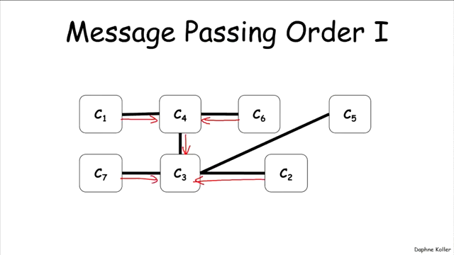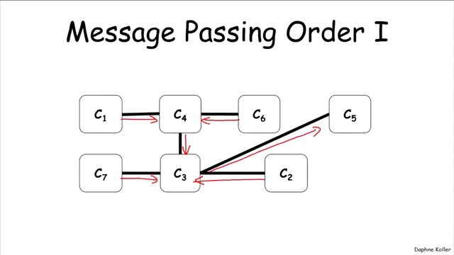C7 can pass a message to C3, and you notice there are a lot of arbitrary decisions in how I ordered this. I could have used C5 next. And now C3 has the option of passing a message to C5. And notice that at this point, everyone has received all of the messages, or all of the messages but one.